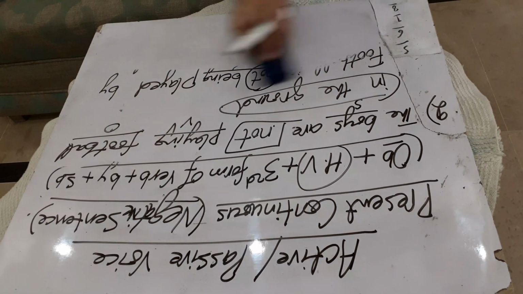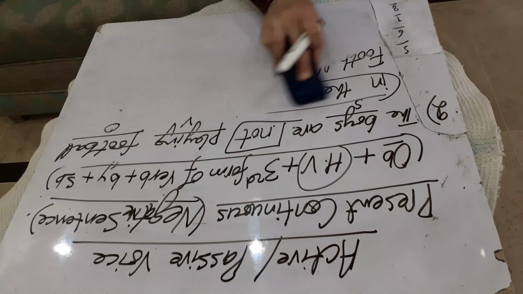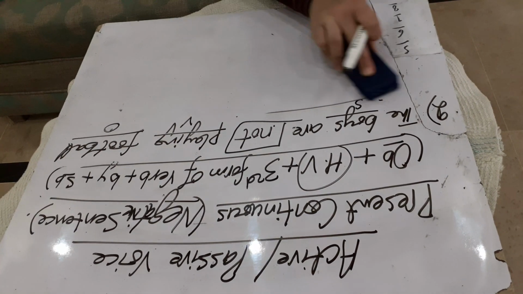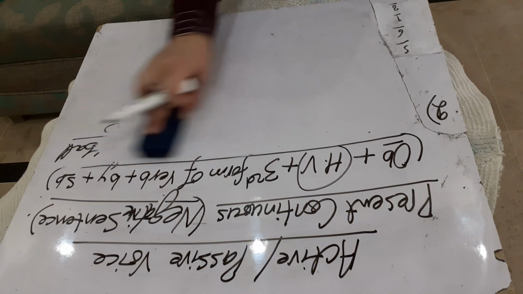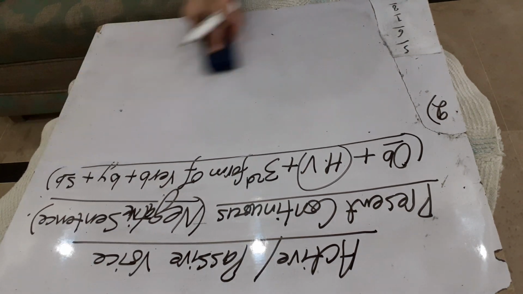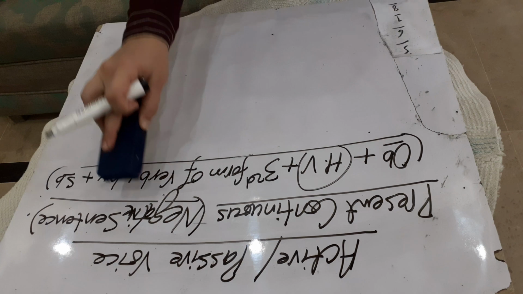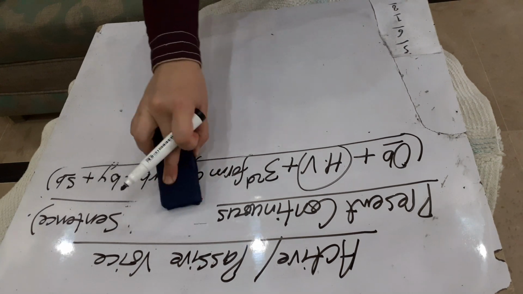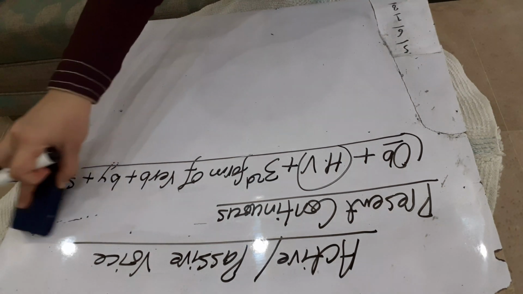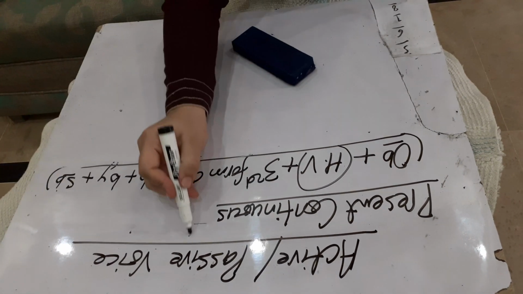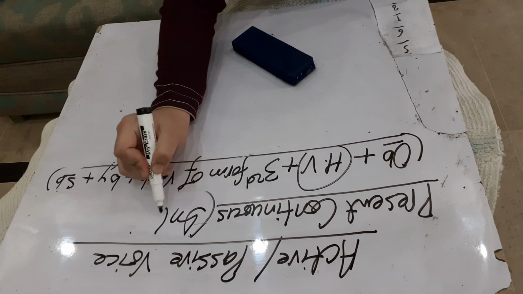Now we will do the example of present continuous active voice and interrogative sentence.